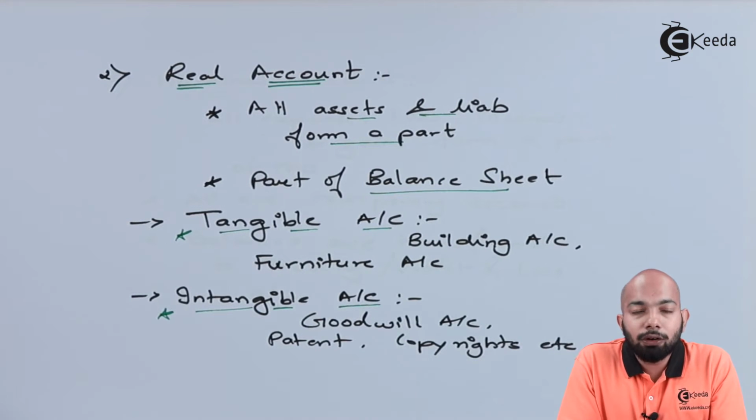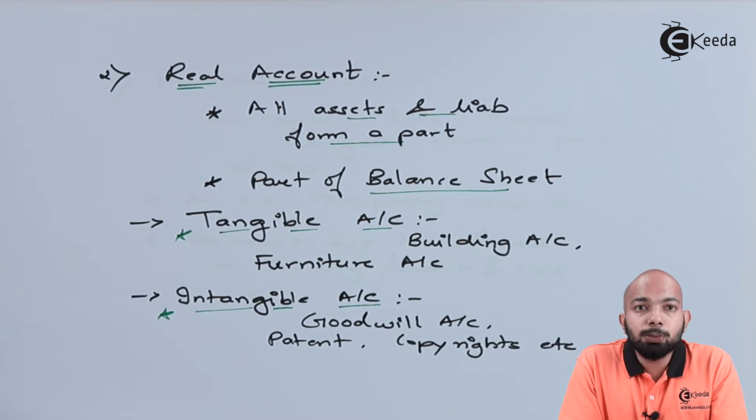Let's take an example of it, like building account or any kind of plant and machinery that you can actually touch, you can actually feel. On the contrary, when we talk about intangible accounts, we have certain accounts which we cannot feel. However, they are still a part of real accounts because they come in, they go out. Let's take an example like goodwill, patent, copyright. These things you cannot feel. Can you see goodwill? Can you see patents, copyrights or trademarks? No, you cannot. That's the reason these accounts form a part of intangible real accounts.